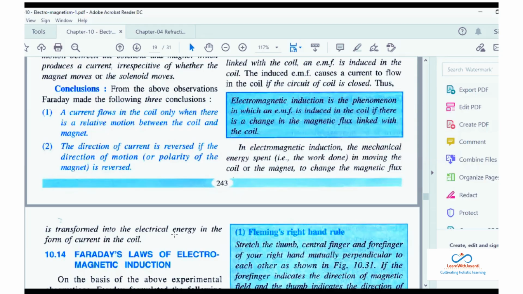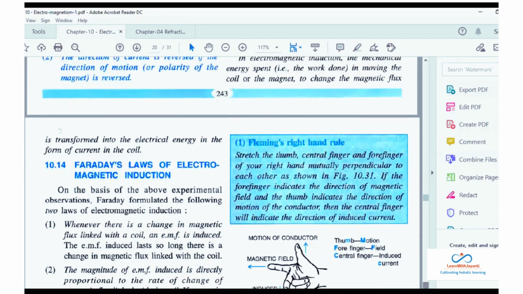And what about this? यहाँ पे क्या चल रहा है? It is mechanical to electrical. See, you are trying to move it. You are trying to move the coil or you are trying to move the magnet. Okay, and that mechanical energy is getting converted to electrical energy. So in induction, in EMI, electromagnetic induction, mechanical energy is getting converted to electrical energy. Okay, समझा आपको? I hope you understood.